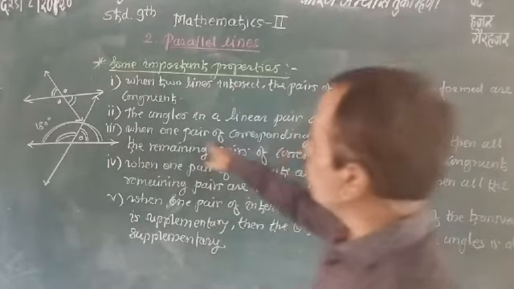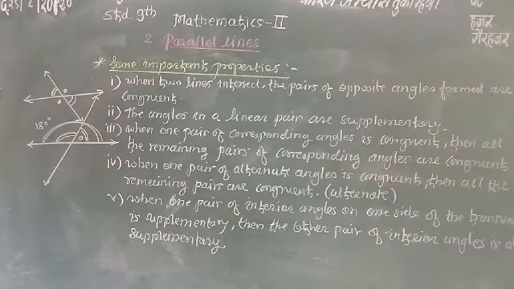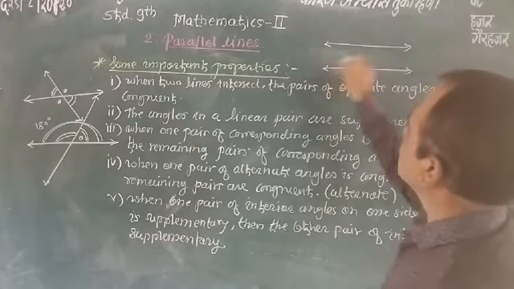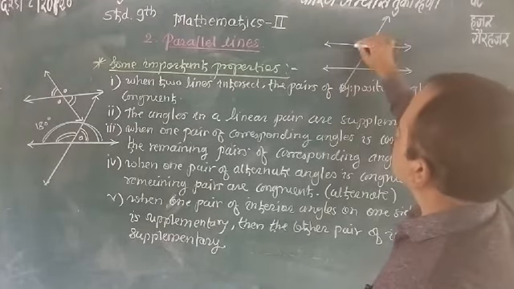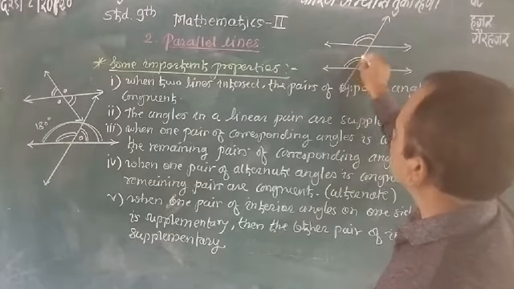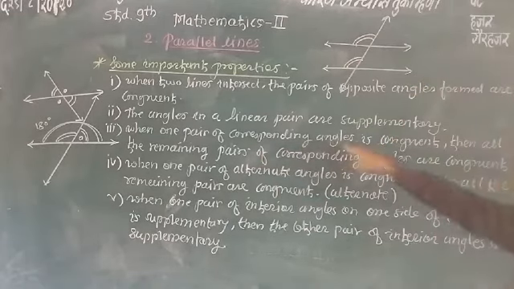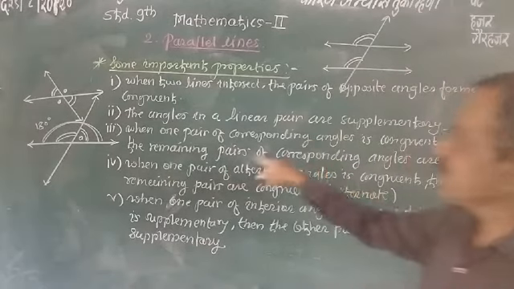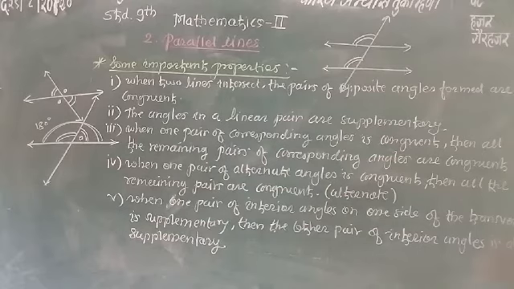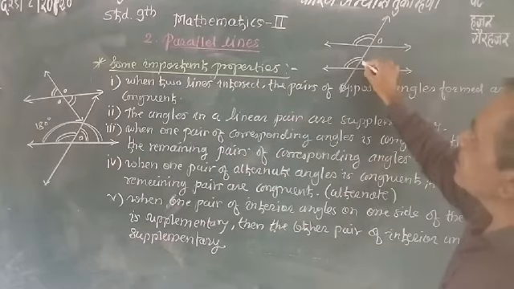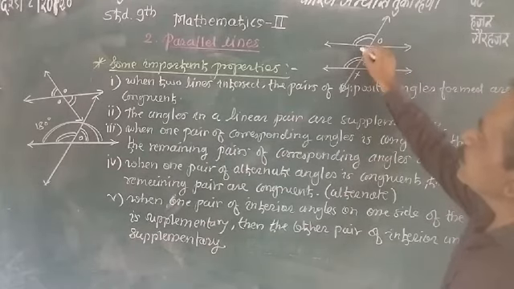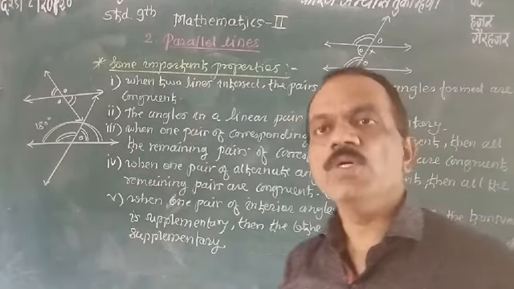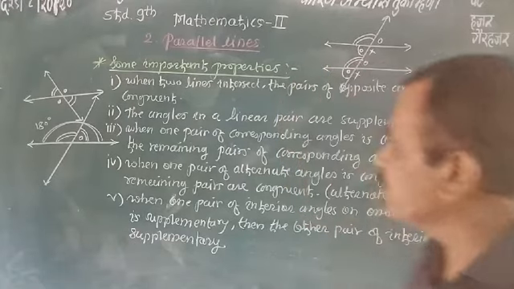Now third, when one pair of corresponding angles is congruent. Which are the corresponding angles? Suppose these are the two lines and this is a transversal. This angle and this angle are congruent. When one pair of corresponding angles is congruent, then all the remaining pairs of corresponding angles are congruent. This is one pair, this is another pair, this is also another pair.